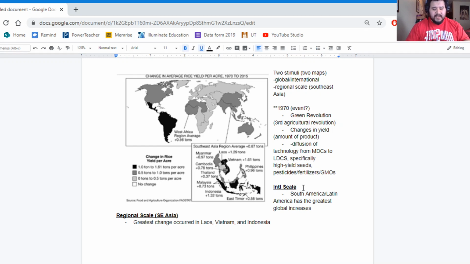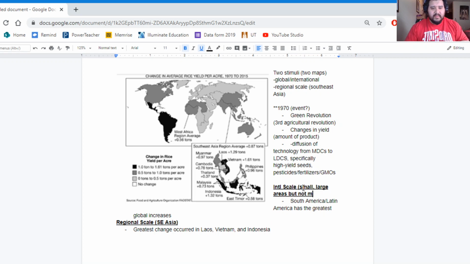When we think about an international scale, this is what would be a small scale, which covers large areas, but doesn't provide us with many details. And for the regional scale, looking at Southeast Asia, this is going to cover small areas. It's what we call a large scale, which covers small areas, but many more details are provided by this particular scale. That scale is inverse. So if we think about a small scale, we're thinking about big spaces. Think about a large scale, we're thinking about small spaces.